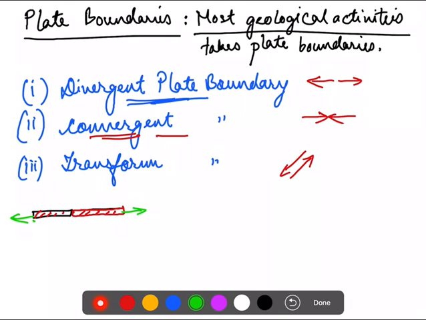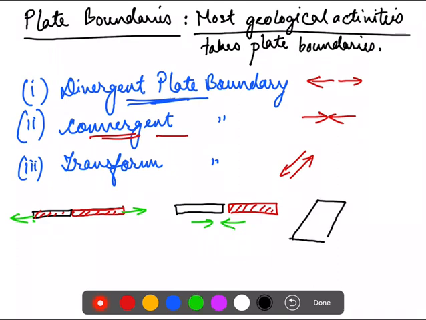In a convergent boundary, let's say these are the two plates, they will move towards each other. In a transform boundary, let's say this is one plate and there is one more plate. The plates will slide against each other, so the movement will be a sliding movement.